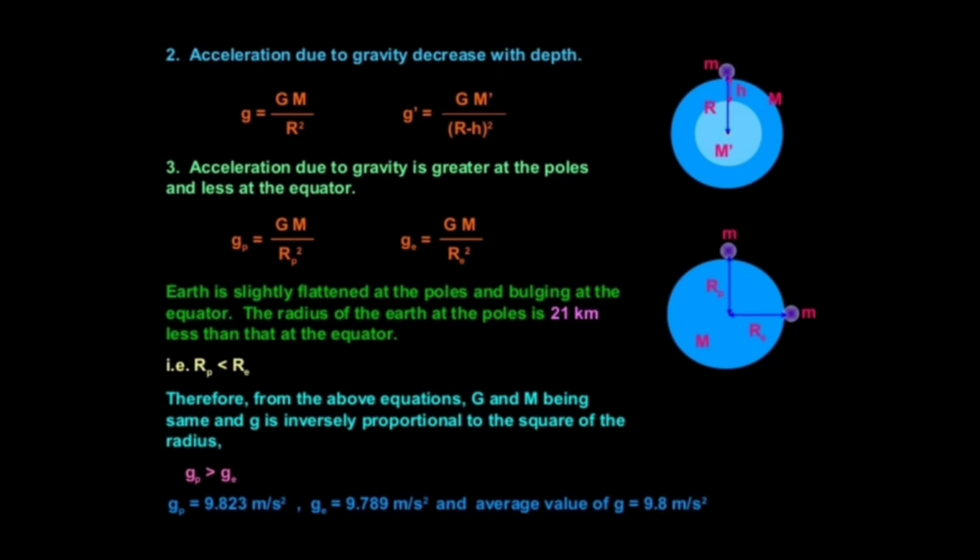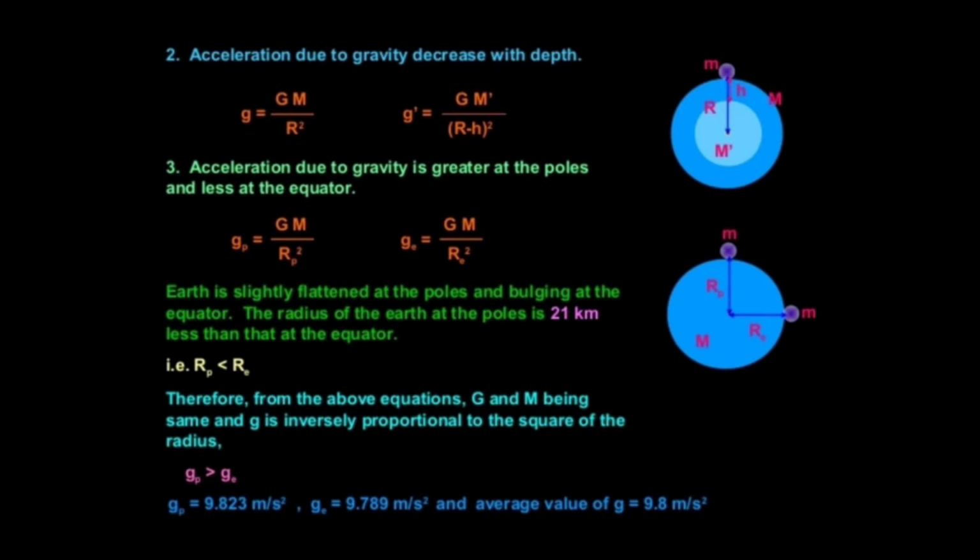And also, the variation in the value of g with depth below the surface of the earth, that is, acceleration due to gravity decreases with depth. That is, if the object is at a depth d or h, then we can write the equation as g dash is equal to GM dash by (R minus h) the whole square, where the mass of the earth will be reduced.